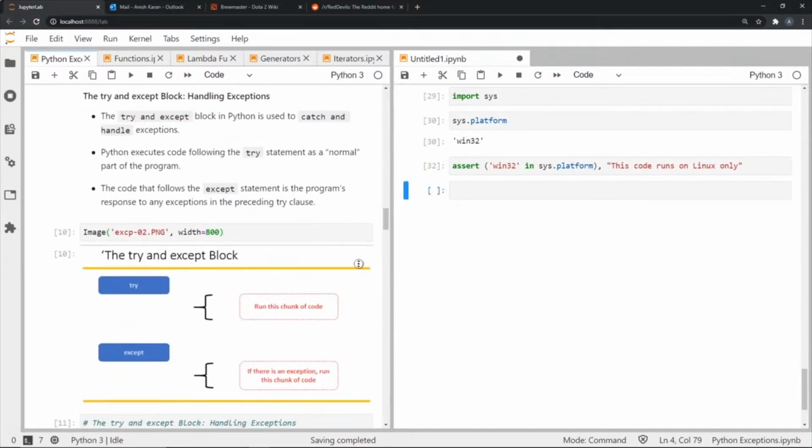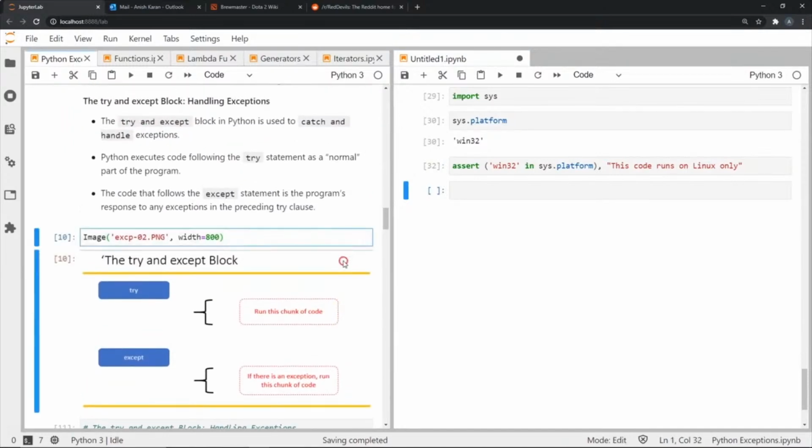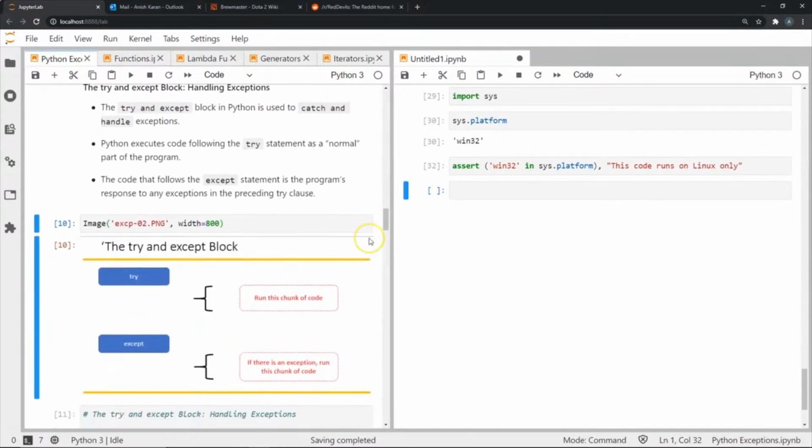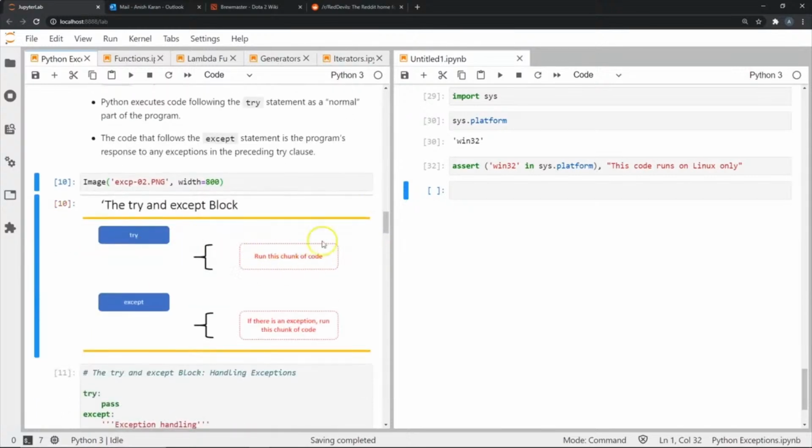Another way of handling exceptions is by using the try and except block. This is probably one of the most common ways of handling exceptions in Python, where we use a try keyword and an except keyword. Within the try keyword, we have a chunk of code which we're going to check. If everything is fine in the try keyword, then this is perfect, so we don't need to move on to the except part of the try and except block.